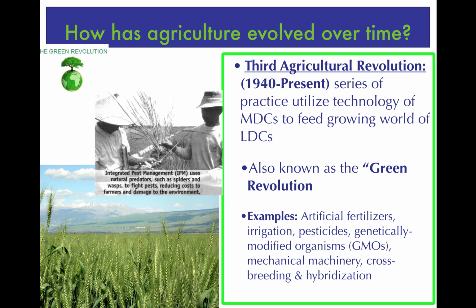There are all different types of examples of practices associated with this, but the key differences you'll notice already are artificial fertilizers. So we're starting to see chemical fertilizers being used as opposed to natural ones.